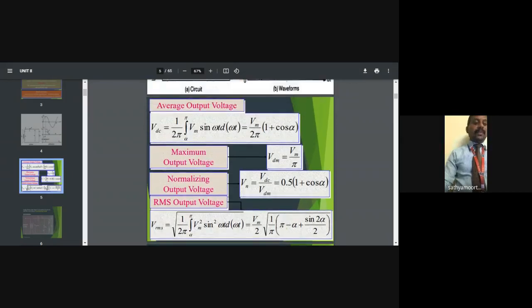Finally we conclude the term Vm by 2 times the root of 1 by pi into pi minus alpha plus sin 2 alpha by 2. So this is how to conclude the average output voltage, maximum output voltage, normalized output voltage, and RMS output voltage. These are the terms from the semi-converter process of a phase controlled converter. Thank you.